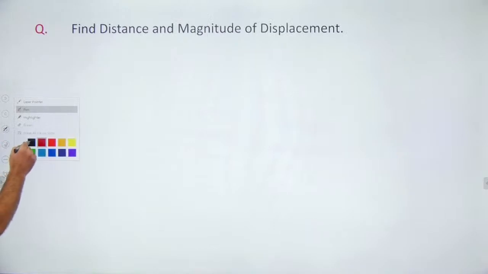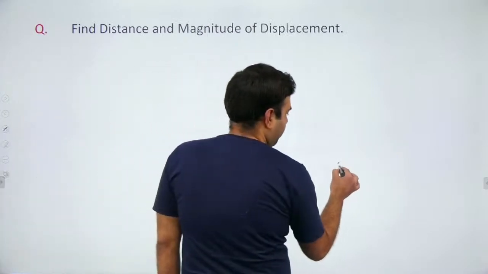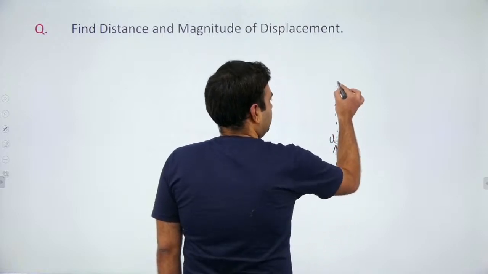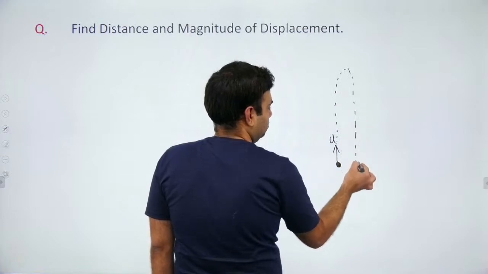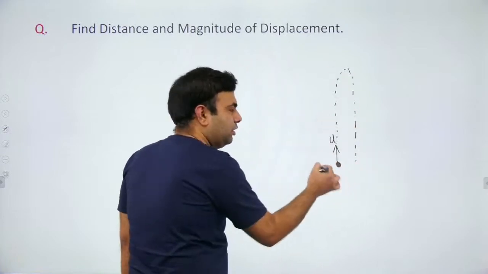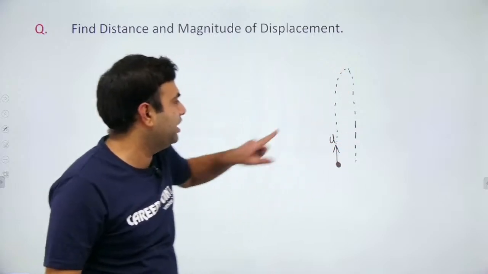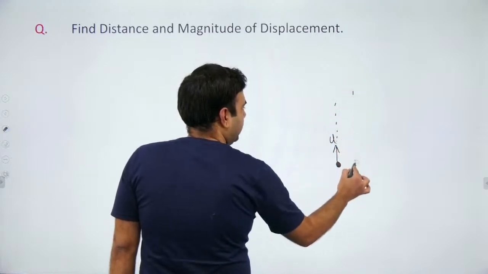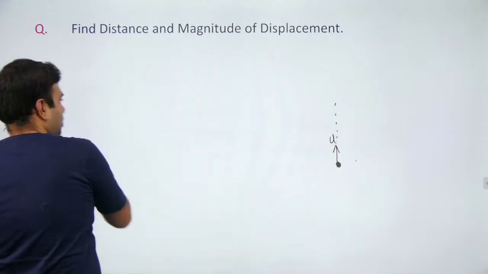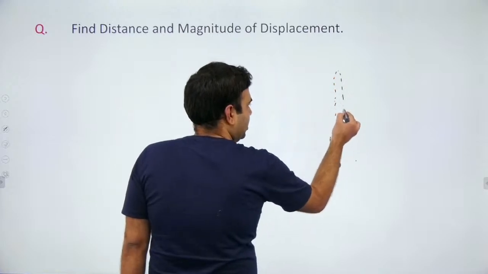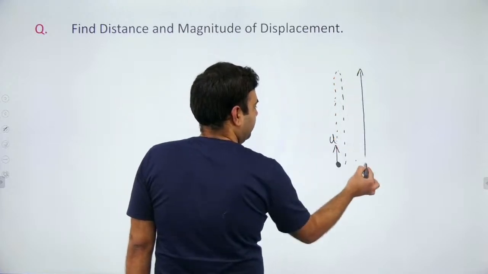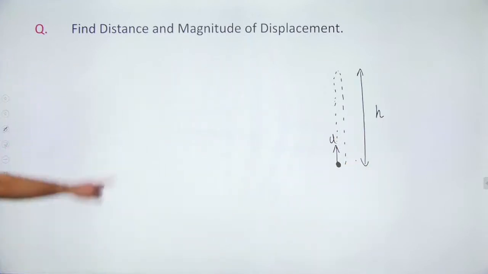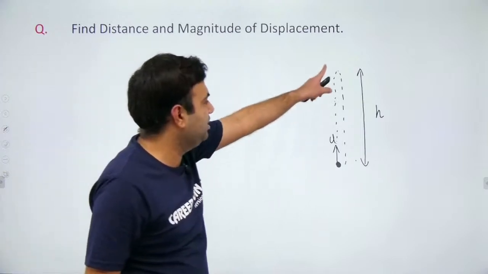Okay. Next question for you. Suppose I am throwing a body upward and it is going up and coming down. Though it is going up and coming down in a single line, I am showing you it separately so that you can see. Actually it is going up and coming down along a straight line. This is a straight line motion. So for this complete journey, if its maximum height is h, then tell me what is the distance and magnitude of displacement in this situation.